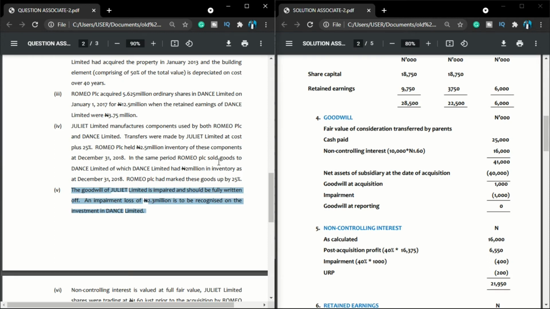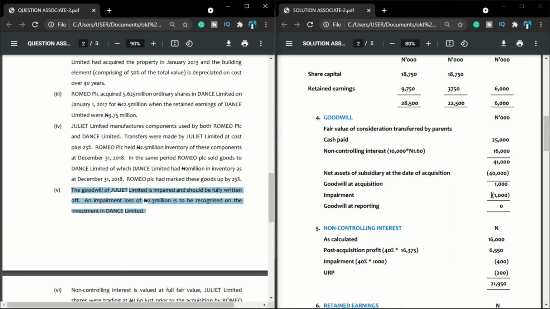You can see that the goodwill we have here is 1,000, but the examiner told us to fully write this off. If I want to fully write it off, it means that if I have goodwill of 1,000 and I'm writing it off, what will I do? I will write off all the 1,000. Now, my goodwill at the date of reporting will definitely be what? 0. But we are not done.